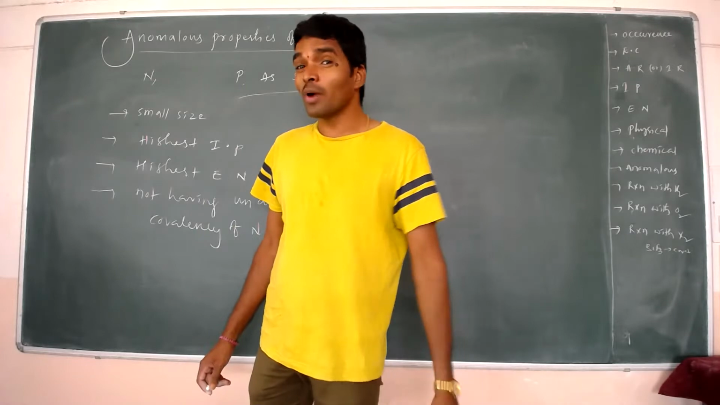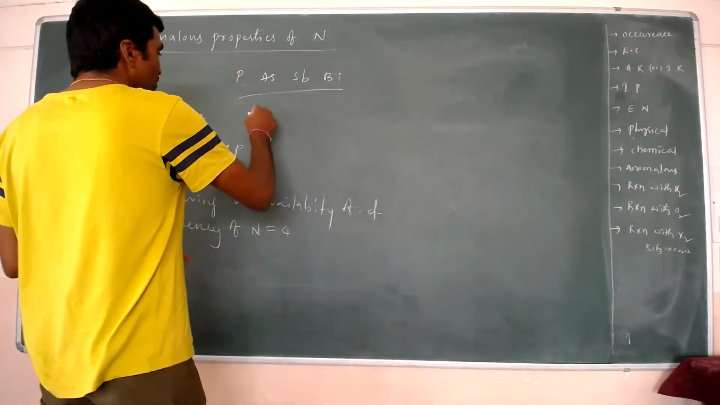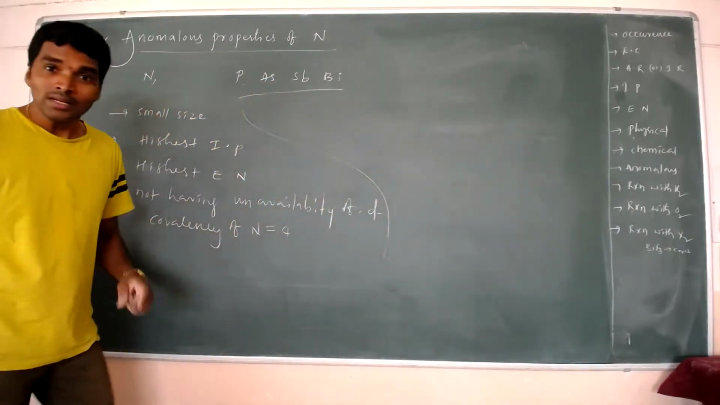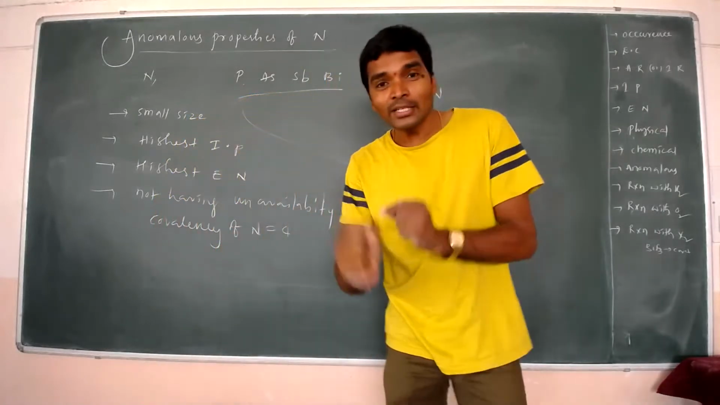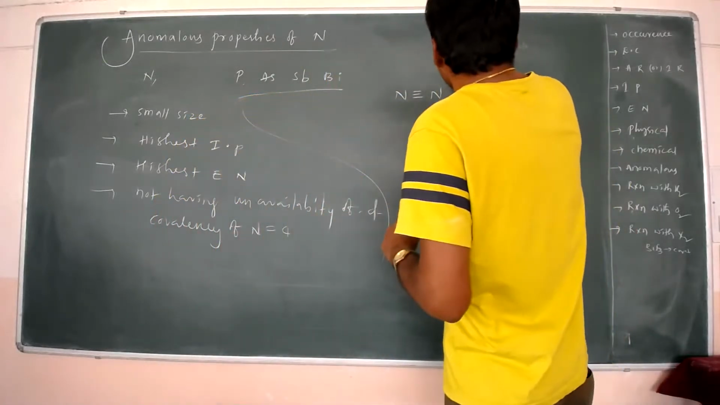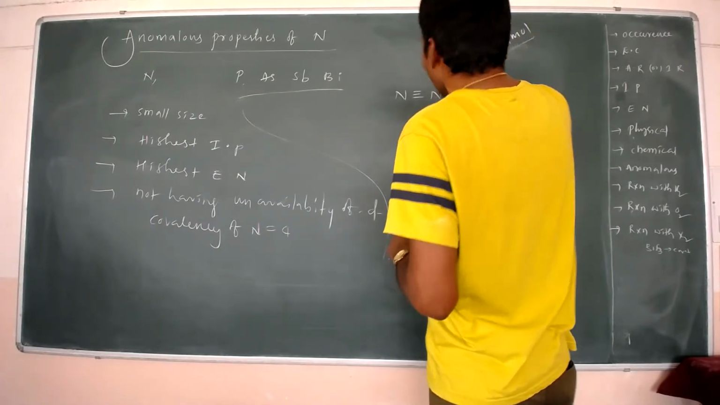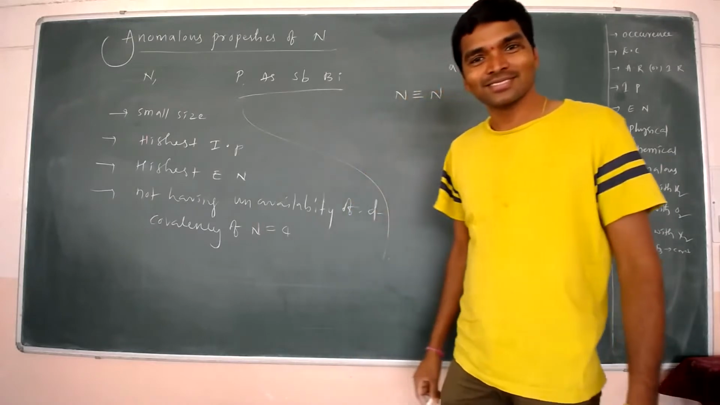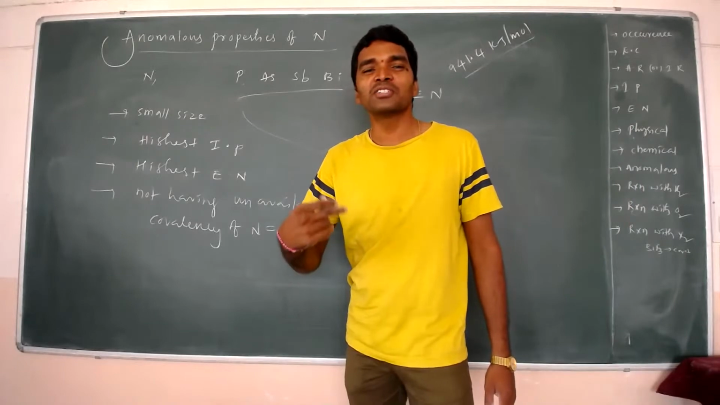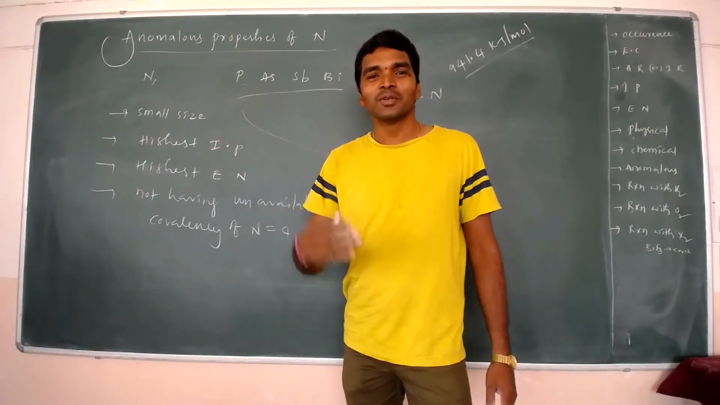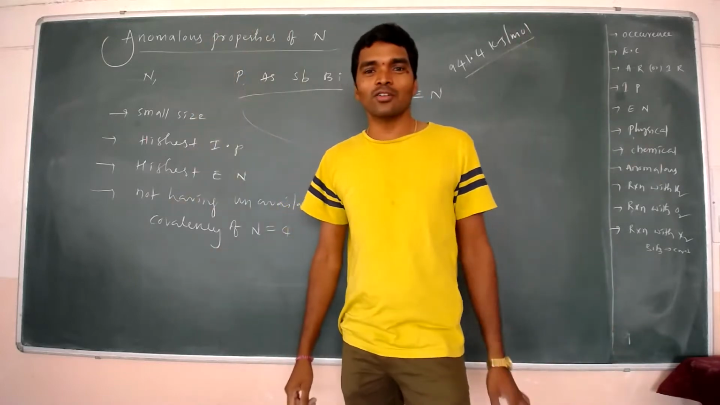Here one more point we are going to discuss, that is very, very important. What is that? Nitrogen to nitrogen triple bond. To break the nitrogen to nitrogen triple bond, it requires 941.4 kilojoule per mole. When nitrogen says my bond dissociation enthalpy is very high, no one can break this bond, 941.4 kilojoule per mole.